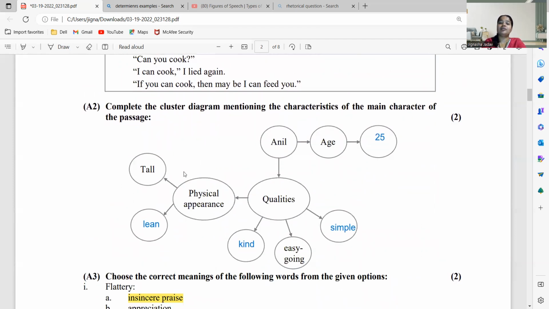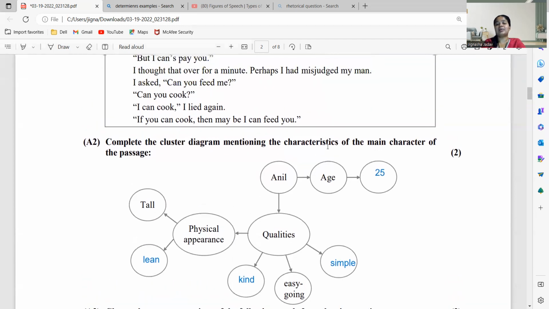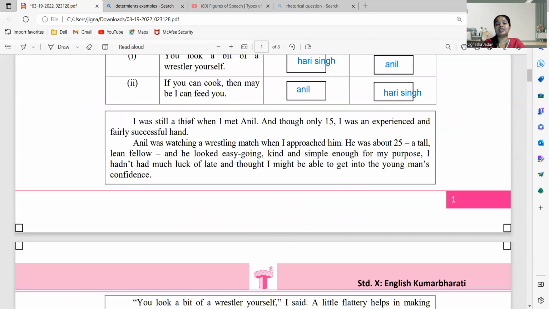Now second part. Physical appearance पूछा है. Complete the cluster diagram mentioning the characteristics of the main character of the passage. मेन कैरेक्टर यहाँ पे कौन है? अनिल है. तो अनिल के एज के बारे में पूछा है ना. यहाँ पे सी एज यहाँ पे दिया है. "I was still a thief when I met Anil, and though I was only 15, I was an experienced and fairly successful." तो यहाँ पे हरी सिंह is talking about his age that he was 15. छोटा सा ही था बट उस उम्र में भी वो एक्सपीरियंस चोर.